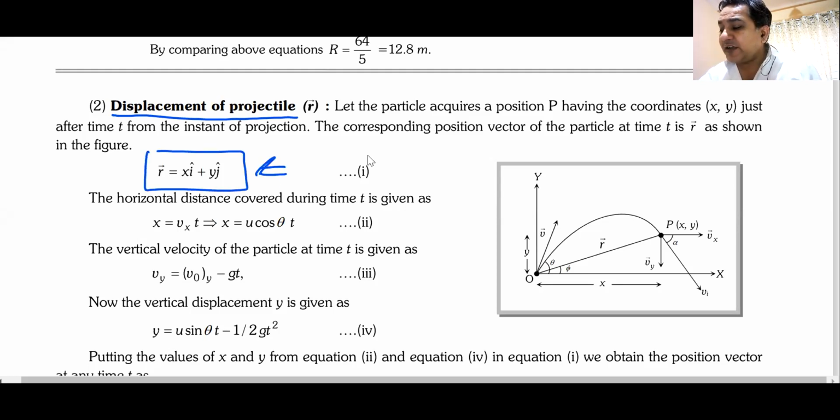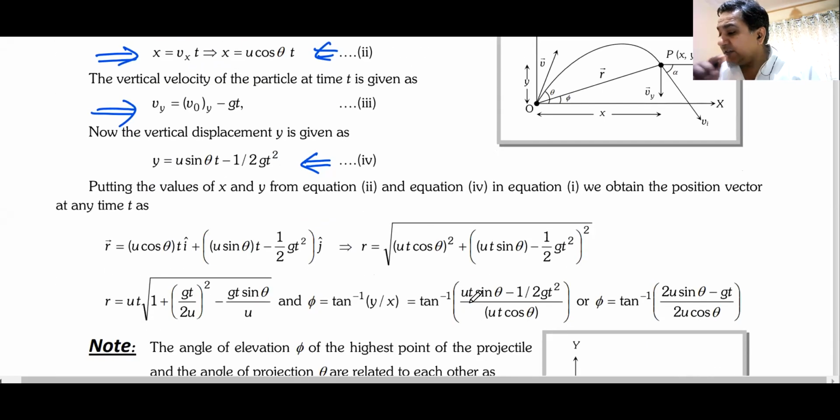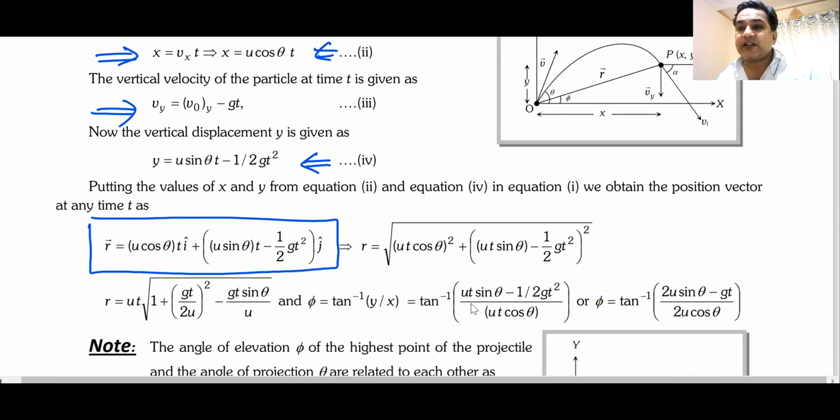It will be moving along x as well as along y. So you can make one equation along x, one equation along y. You can find out the x coordinate, you can find out the y coordinate. You put the x coordinate and y coordinate together. This will be your final answer in vector form.